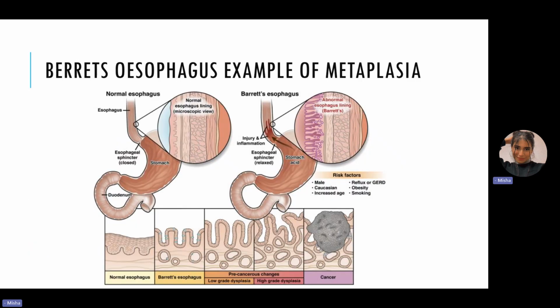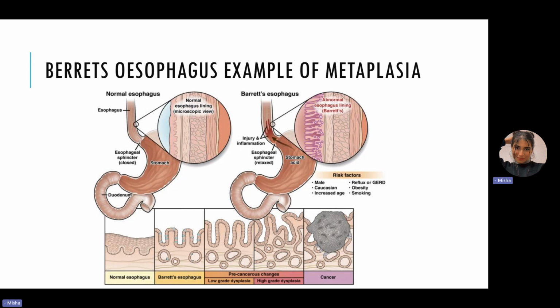For example, Barrett's esophagus. We know that this occurs in GERD. Why is this occurring? What happens in this? In Barrett's esophagus, we normally have stratified squamous epithelium that is present in the lower esophagus. This stratified squamous epithelium is replaced by a columnar epithelium of intestinal type with goblet cells. Why? Because our body wants to protect against that acid that is present.